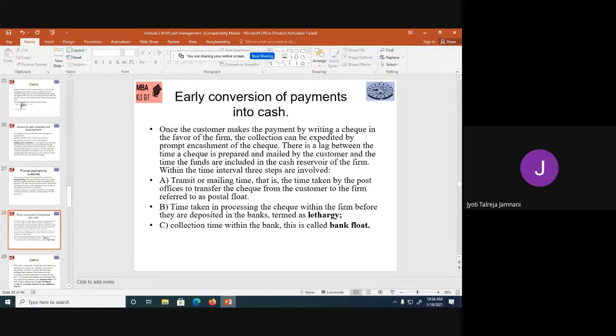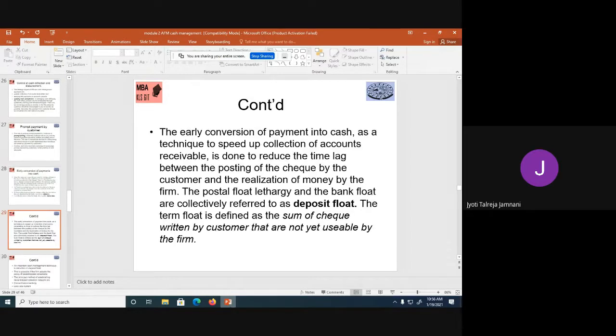And the third one is the bank float, where the bank took time to convert the check into cash because of clearing from the other bank and deposit it into your account. Now, the early conversion of payment into cash as a technique to speed up collection of accounts receivable is done to reduce the time lag between the posting of the check by the customer and the realization of the money by the firm.